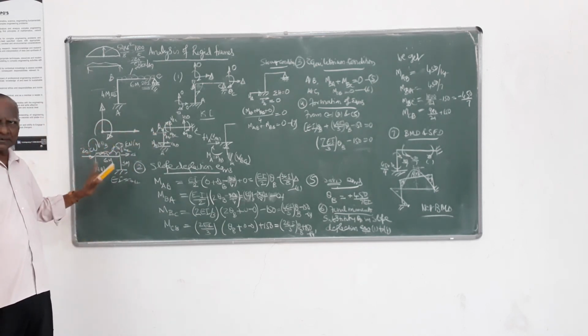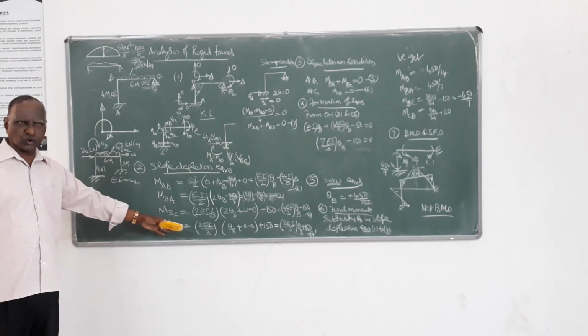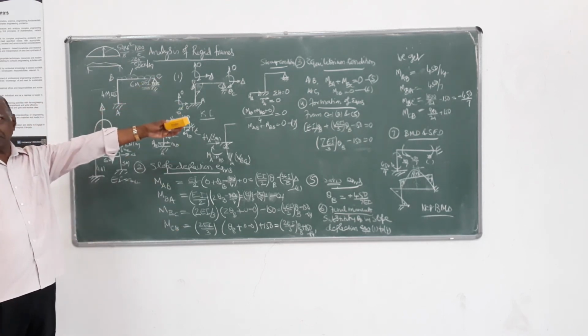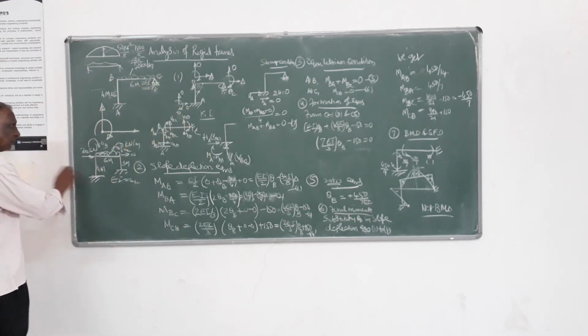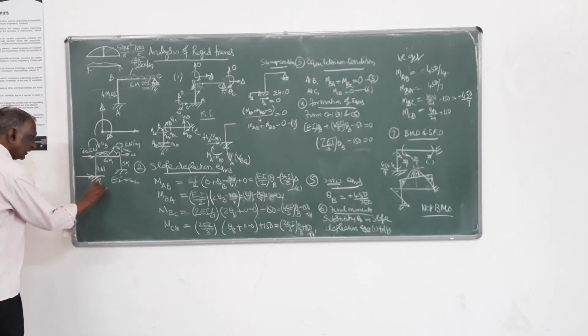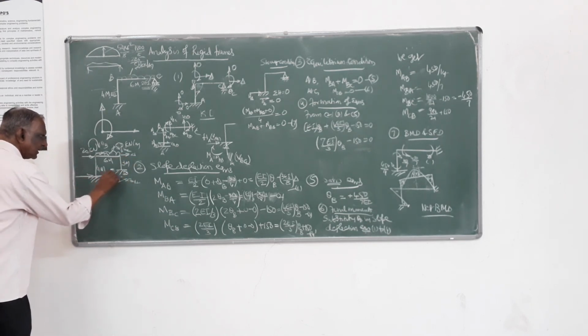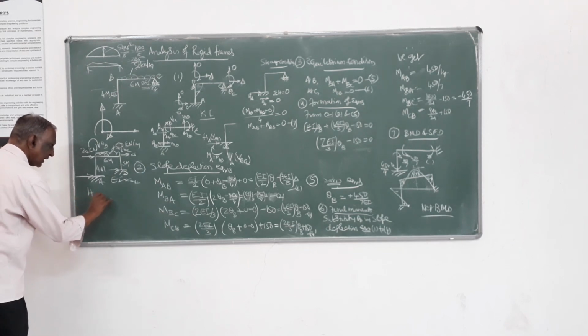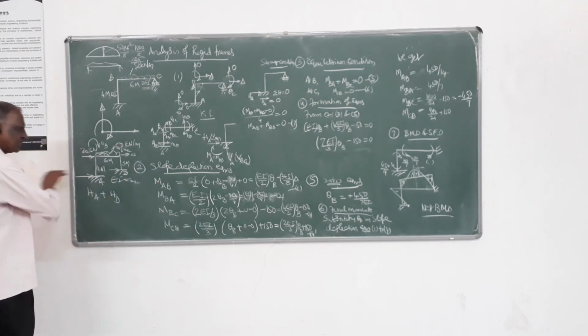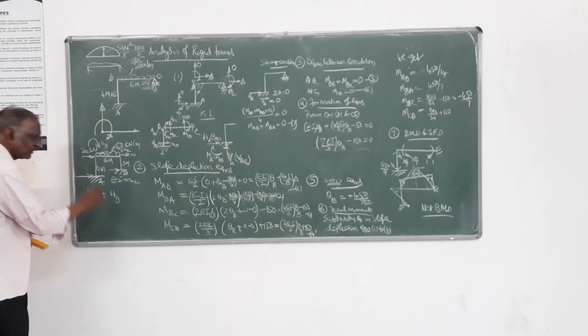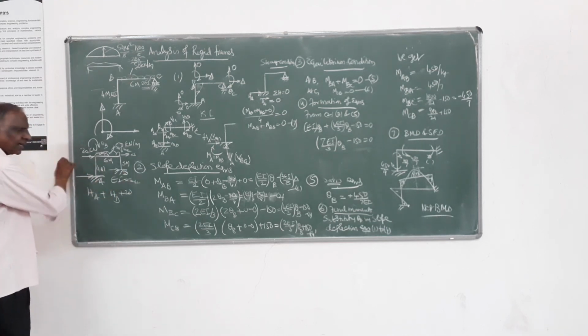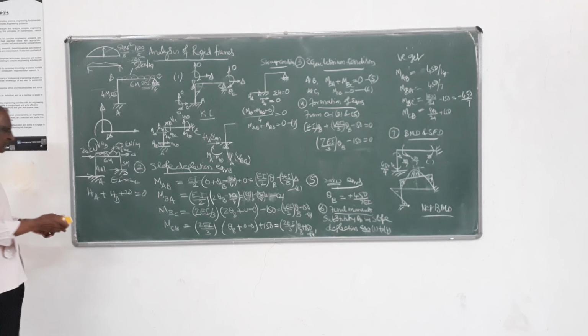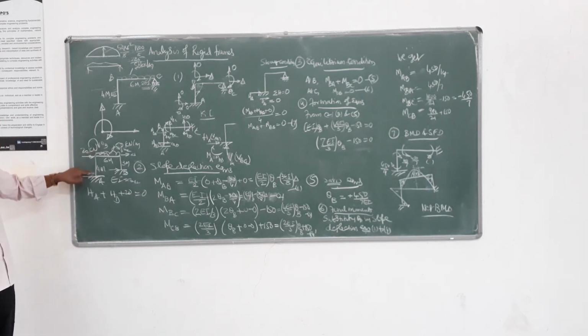Having identified that, immediately you can go to slope deflection equation, equilibrium condition. Here also, sigma H equals 0. That is, if you call this as A, D, here, HA plus HD plus 20 has to be 0, because all are in the same direction. This HA is MAB plus MBA divided by this height. Because this load is a joint load. Joint load. Right? It is not acting on the member.